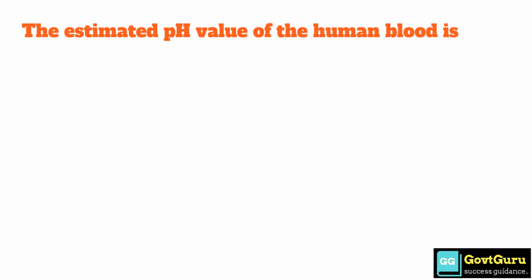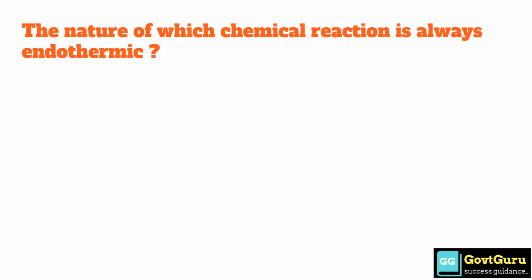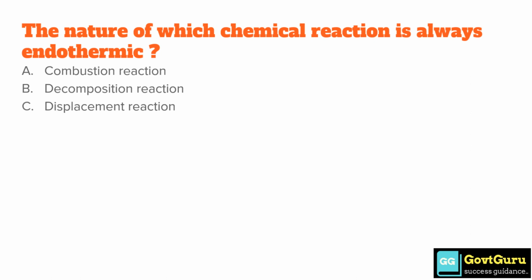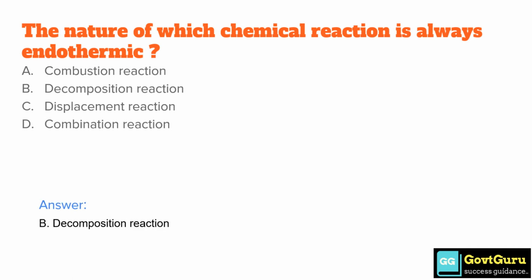The estimated pH value of the human blood is option A, 7.4, option B, 7.9, option C, 6.7, option D, 8.1. So the correct answer is option A, 7.4. The nature of which chemical reaction is always endothermic? Option A, combustion reaction, option B, decomposition reaction, option C, displacement reaction, and option D, combination reaction. So the correct answer is option B, decomposition reaction.